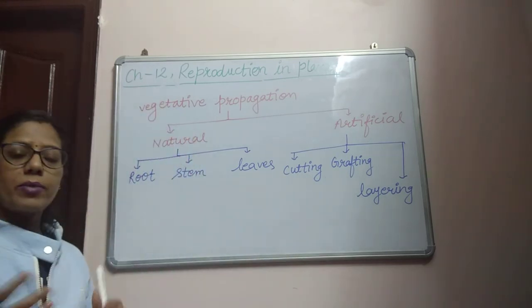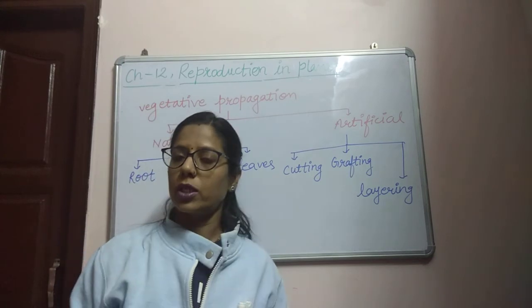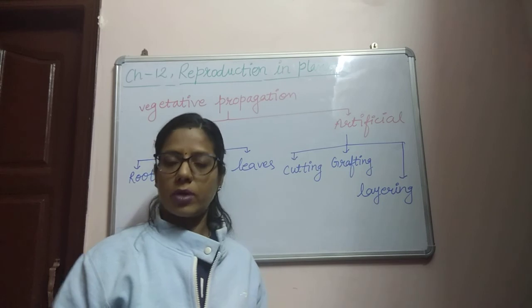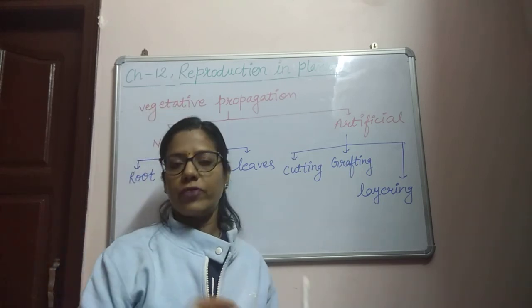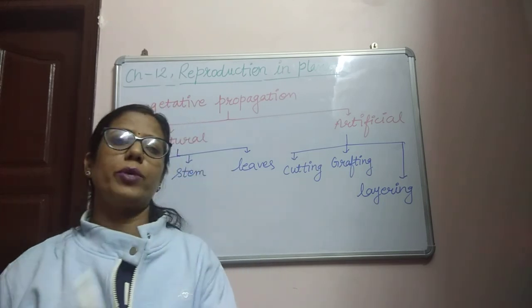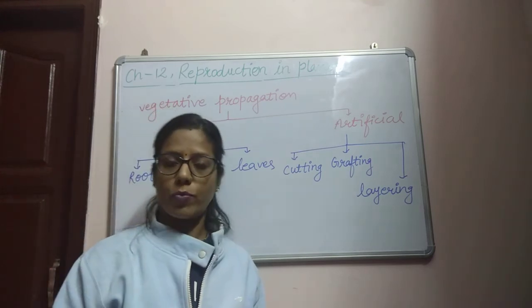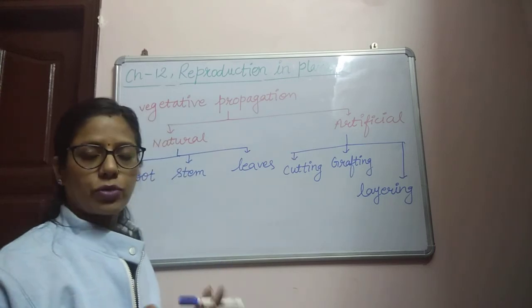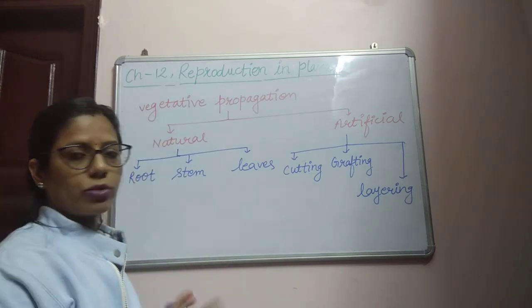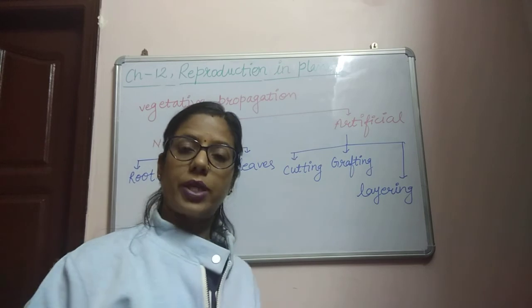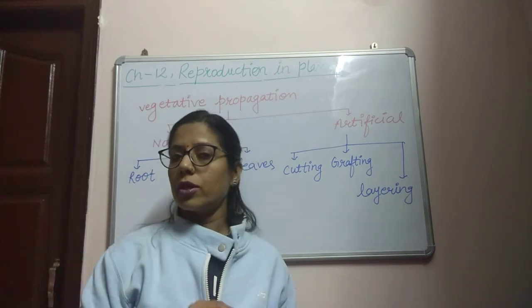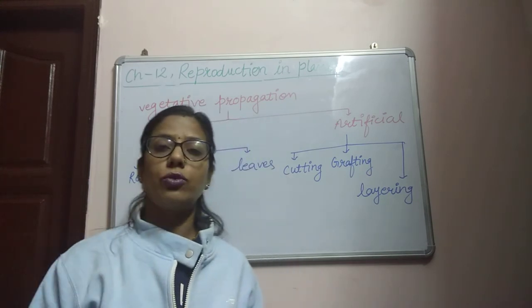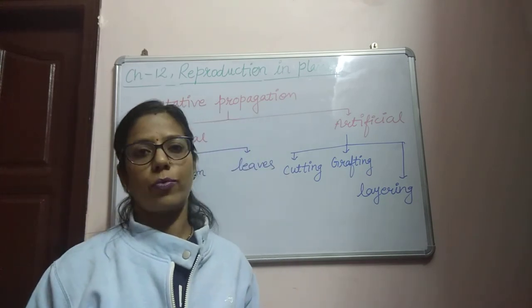So we can see the different modes of reproduction in plants, basically asexual and sexual, as we have discussed. In asexual reproduction there are five different types: fission, budding, spore formation, fragmentation and vegetative propagation. Vegetative propagation is divided into natural and artificial, natural divided into three types, and artificial divided into three types. But sexual reproduction has no different types. It's a very complex process and there are no different types of sexual reproduction.